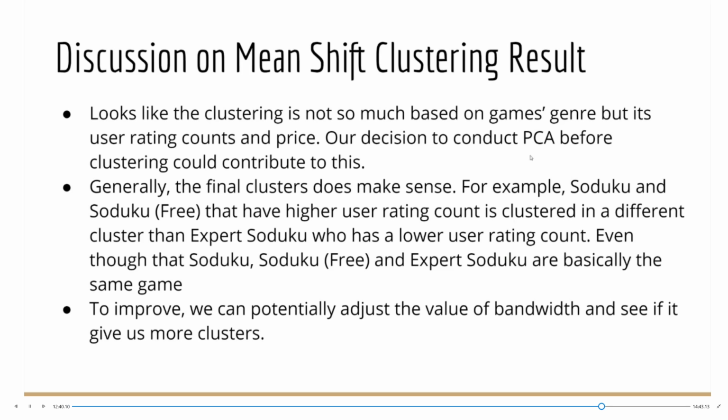We believe that this could be caused by our way of conducting PCA before the clustering, but generally the final clusters do make sense. For example, Sudoku and Sudoku Free have higher user rating counts and are clustered in a different cluster than the game Expert Sudoku. Even though these 3 games have identical names and identical genres, based on their user rating count and price, the algorithm successfully clustered them into different clusters, which benefits our recommendation system.